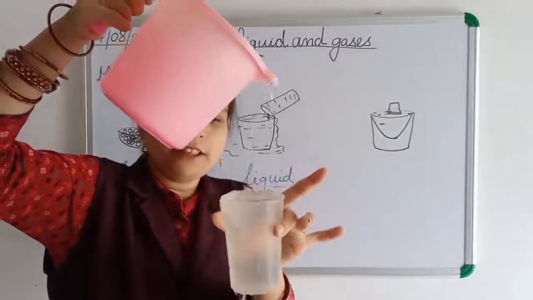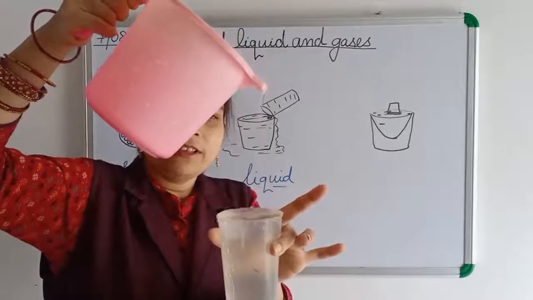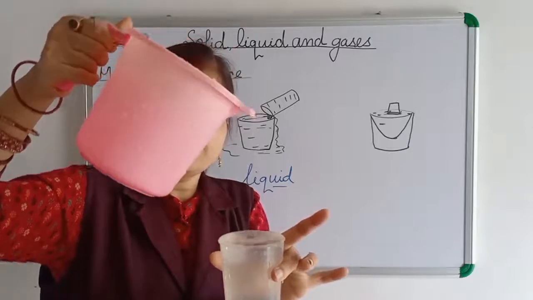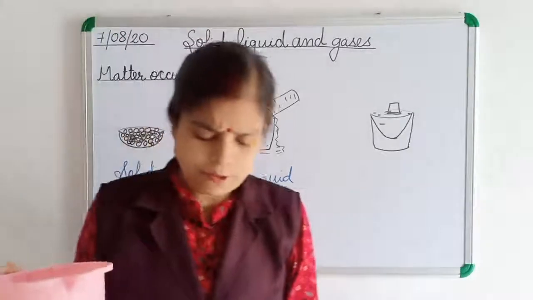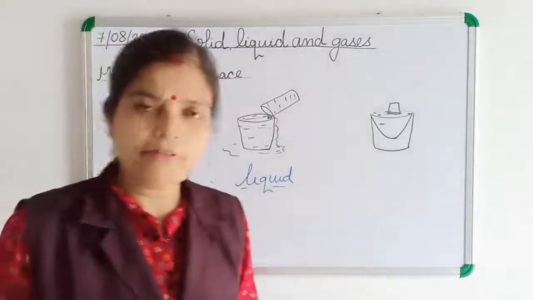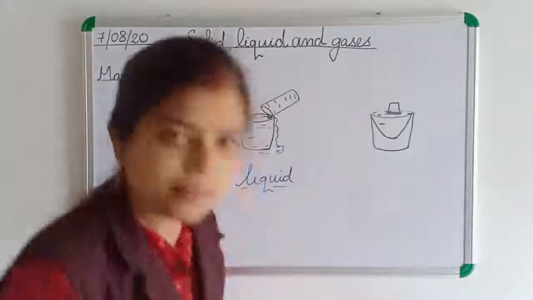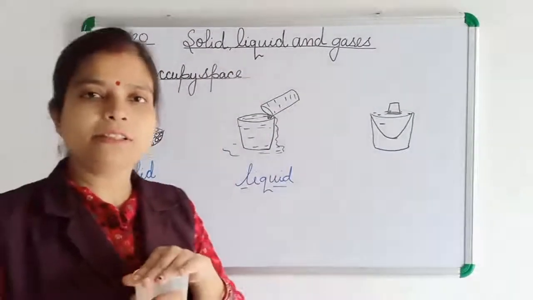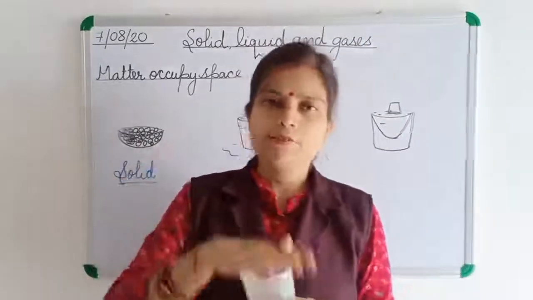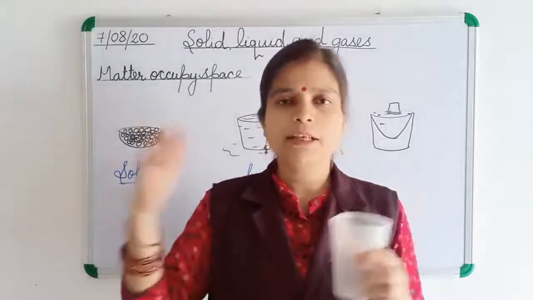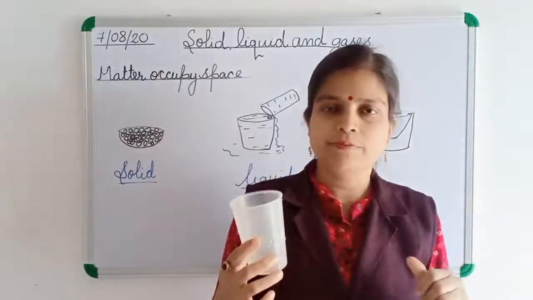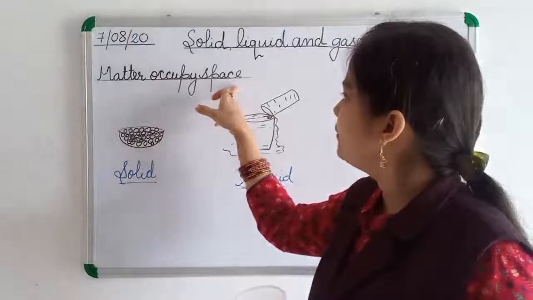I am still continuing and you can see it is overflowing now, because it is already occupied, and if I fill more water it will overflow because there is no space for the water in it. So from this we can understand that liquid also occupies space. There is a certain limit, the volume of this glass, and only up to there can we fill this glass with liquid. We cannot put a whole bucket in this glass. They are occupying space. They have definite volume also. Occupying space means they have volume.